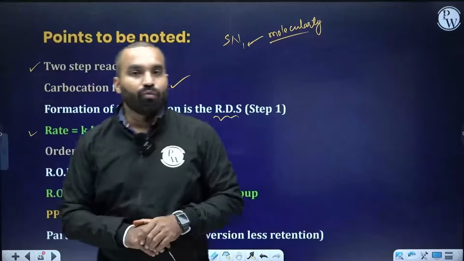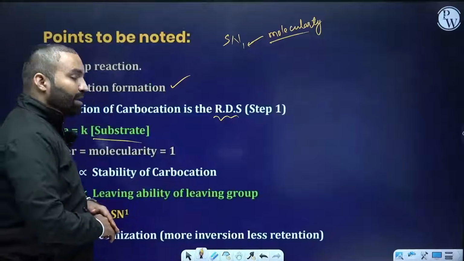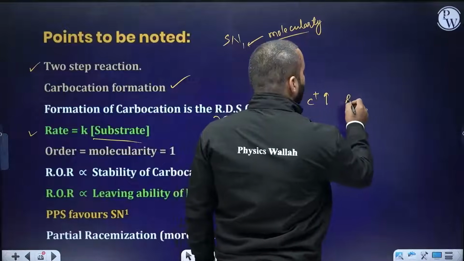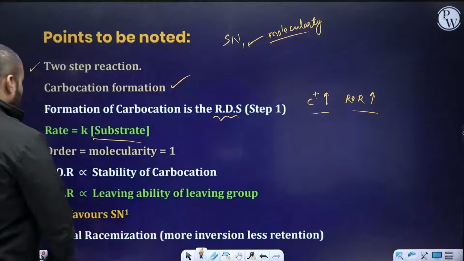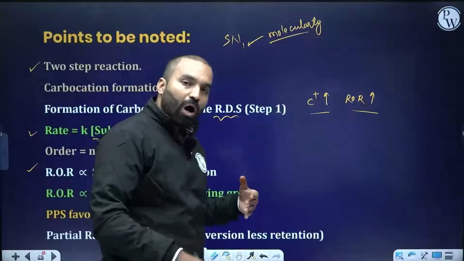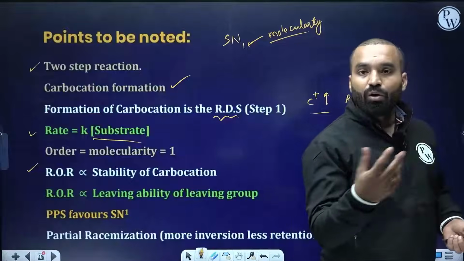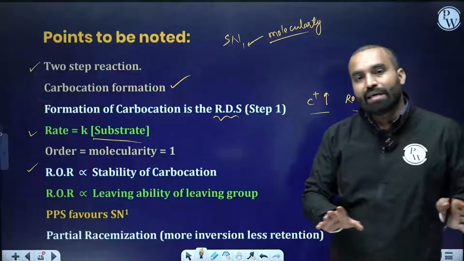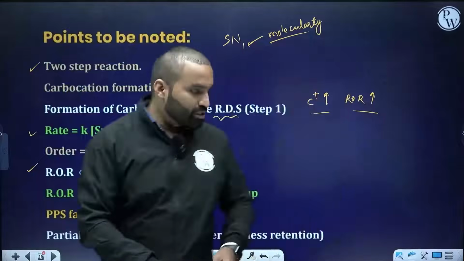How do we decide which reactant will undergo the fast reaction or the slow reaction? Based on the stability of carbocation. As the stability of carbocation goes up, the rate of reaction will also go up. The rate of the reaction is directly proportional to the stability. How facile the formation of carbocation is depends on its own stability and also on how the leaving group would like to leave. If it would like to leave very easily without any trouble, that's a win-win situation.